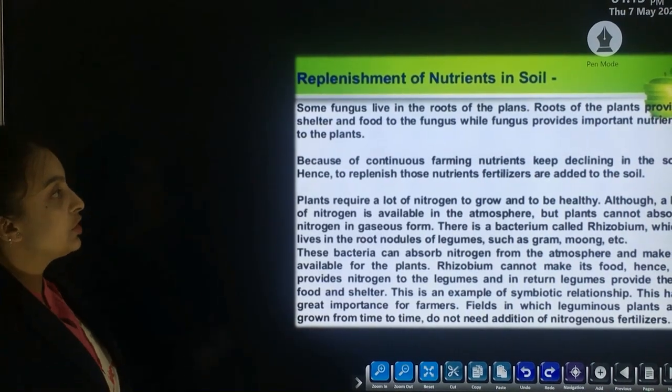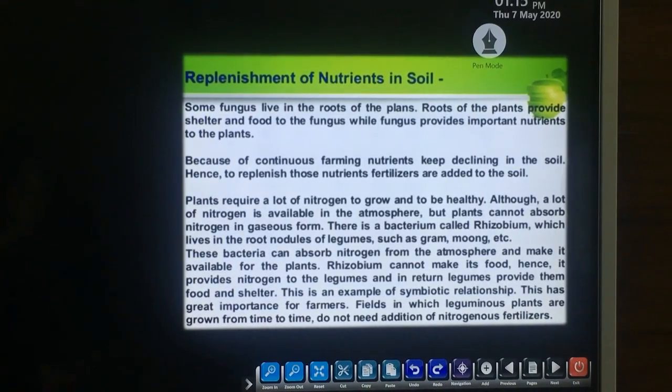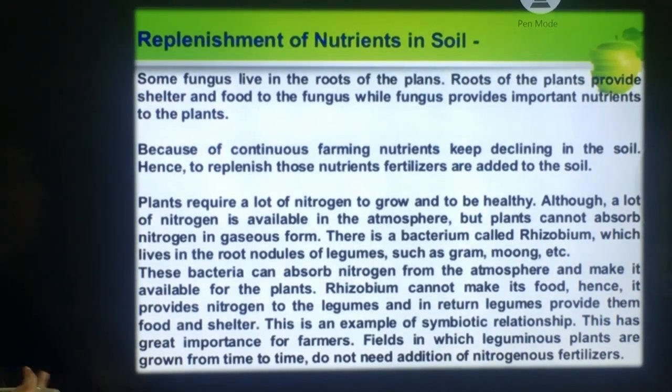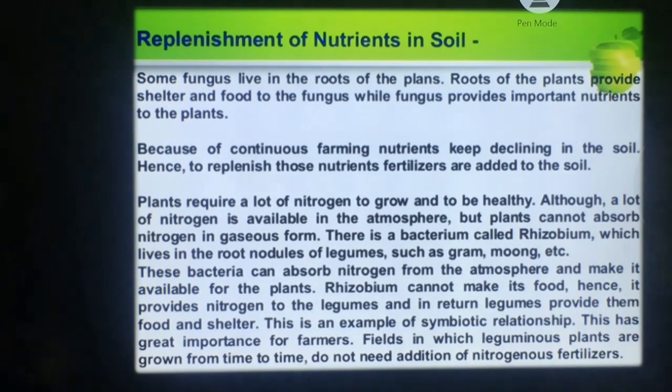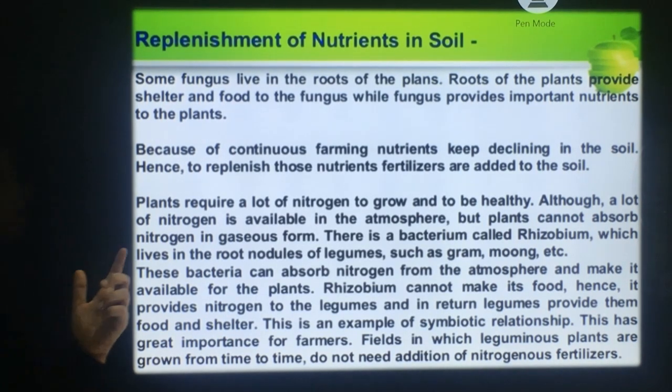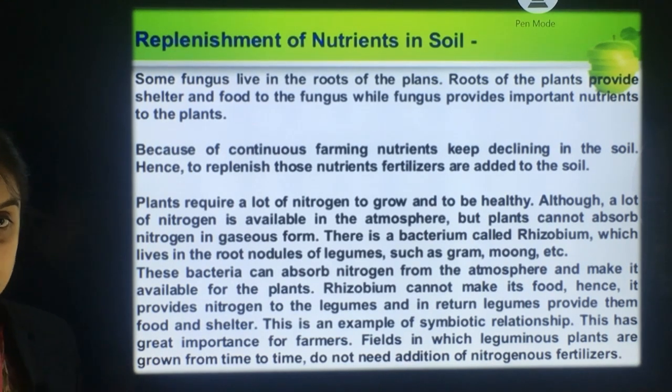Next is replenishment of nutrients in the soil. You might have seen that farmers usually do continuous farming. Due to this, the nutrients keep declining in the soil. Hence, to replenish those nutrients, fertilizers are added to the soil.